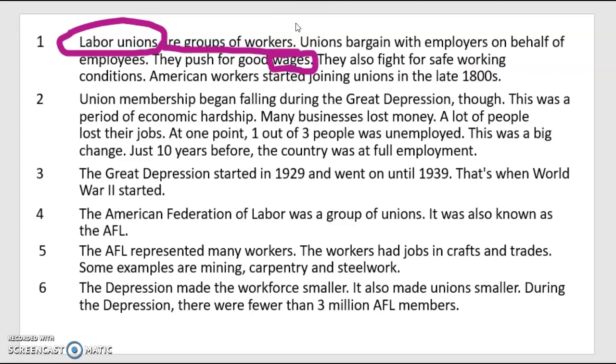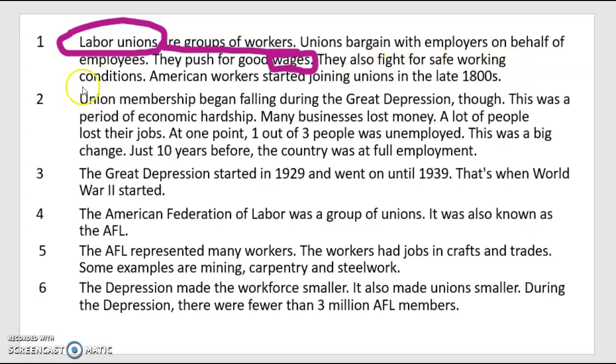So I'm trying to think of how that might make the most sense. Well, what do people get when they go to work? I know that a lot of people go to work and they make money, so perhaps money would fit into this section of the sentence. Let me read it and put money in there. They push for good money. I like the way that sounds. That makes a lot of sense to me. So I'm going to go with wages means money. Okay, so I know that the unions are pushing for better money for employees.